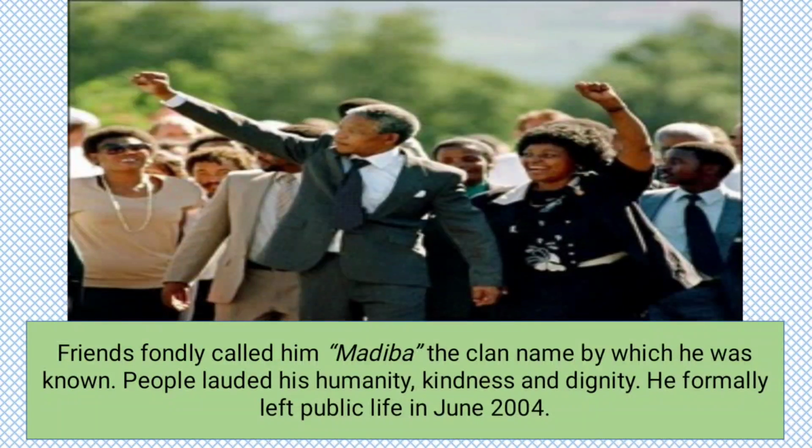The clan name of Mandela was Madiba. That means friends fondly called him Madiba, the clan name by which he was known. People lauded his humanity, kindness, and dignity. He formally left public life in June 2004.